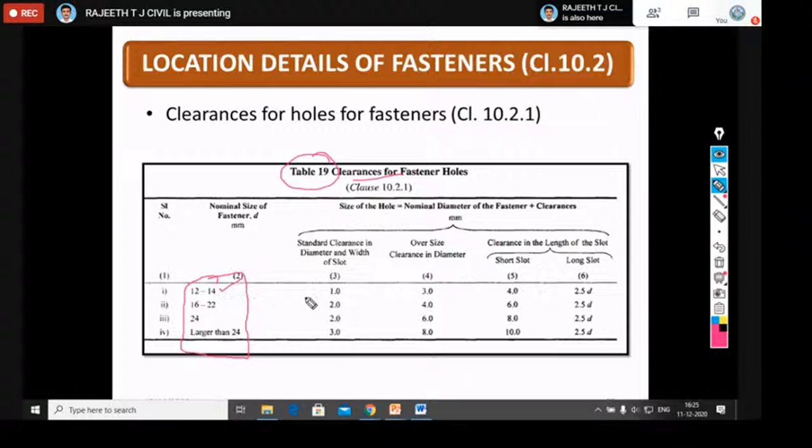For 12 mm to 14 mm diameter bolts, you should give 1 mm extra diameter. For 16 to 22 mm, you should give 2 mm extra. For 24 mm and above, you should give 3 mm. At least you should know how much extra clearance you should give for your bolt. These are the clearances for bolt holes to connect the bolts.